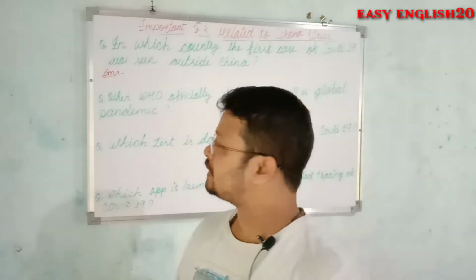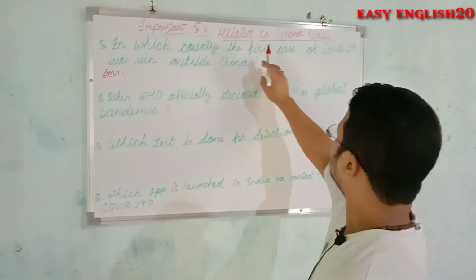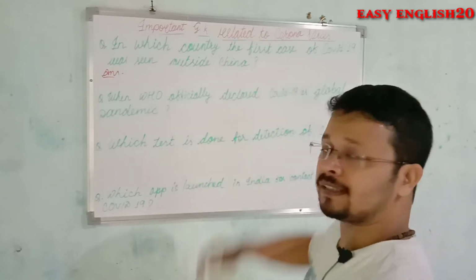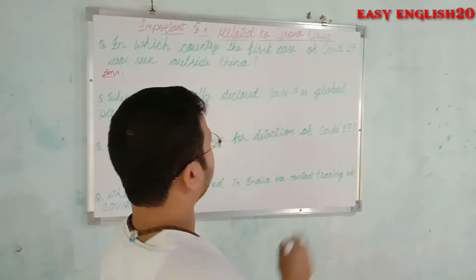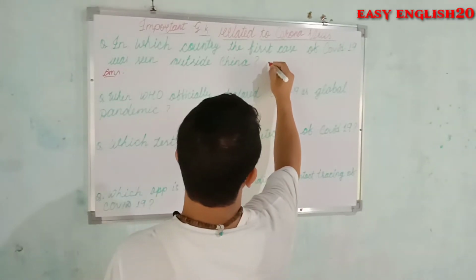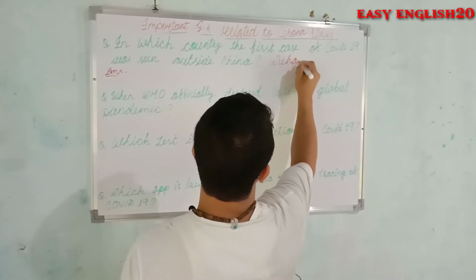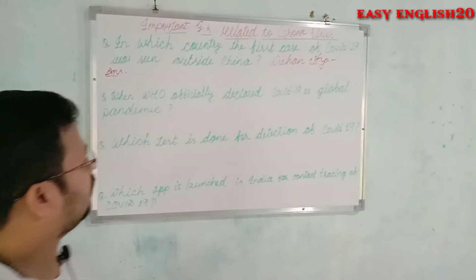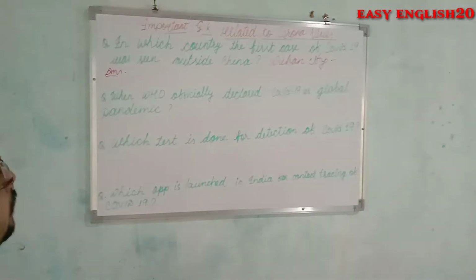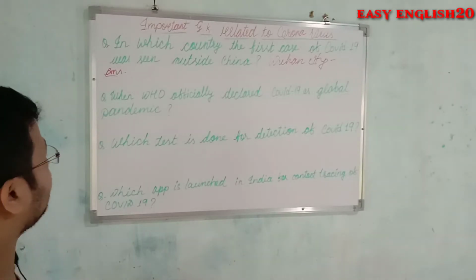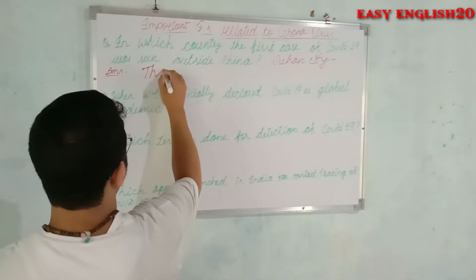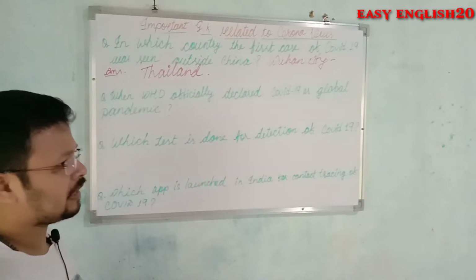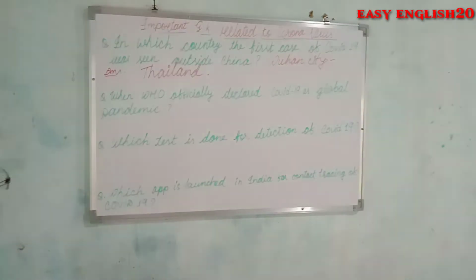And the next question is, in which country was the first case of COVID-19 seen outside China? As we already know, the first case of COVID-19 was detected in Wuhan city of Hubei province in China, and the first case seen outside China was in Thailand. Outside China, it was first seen in Thailand.